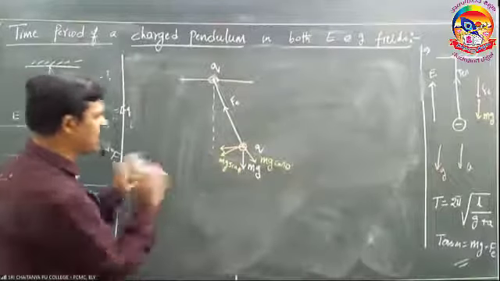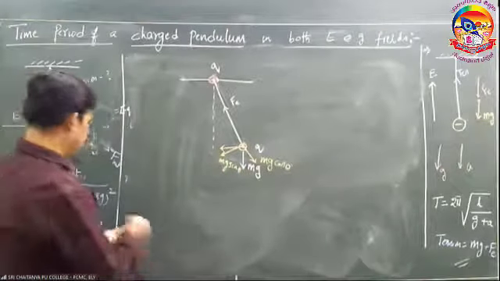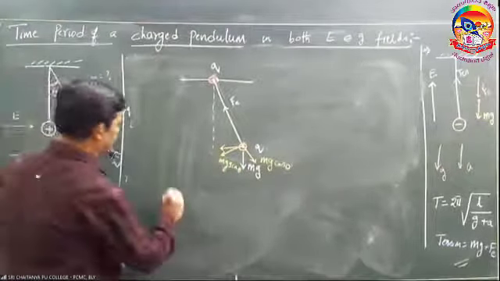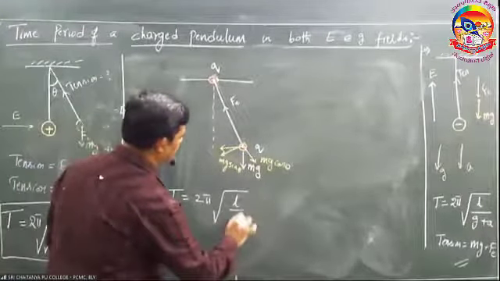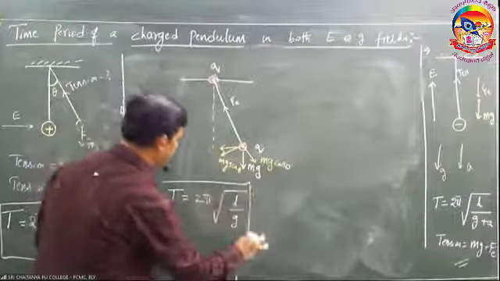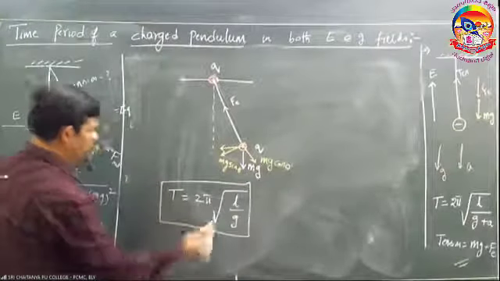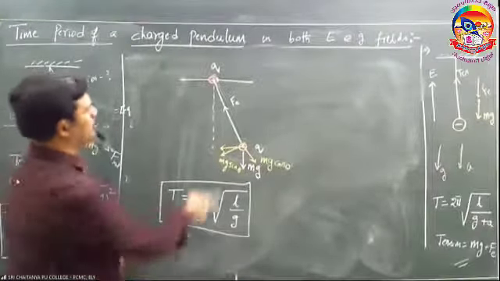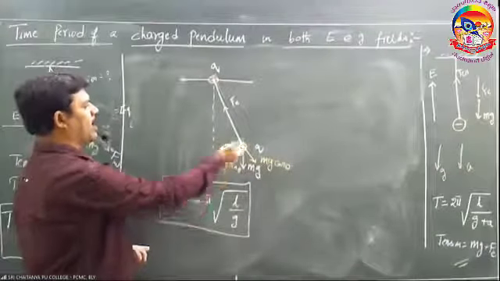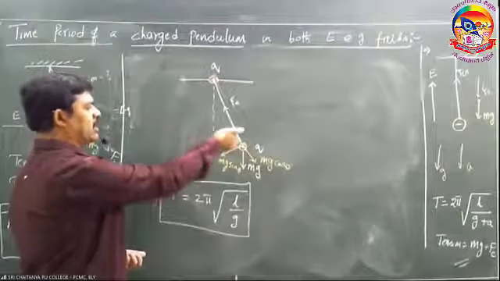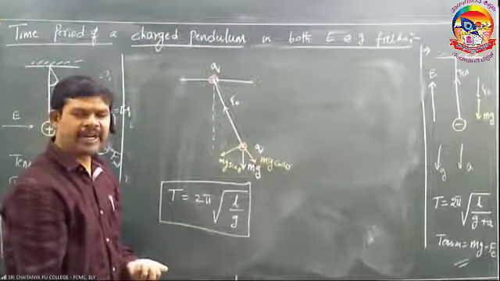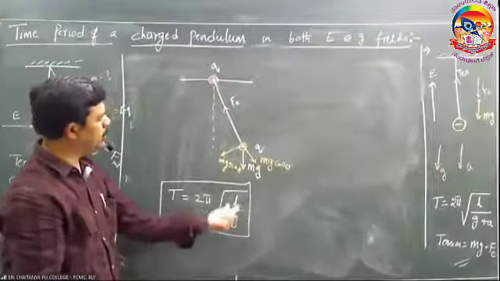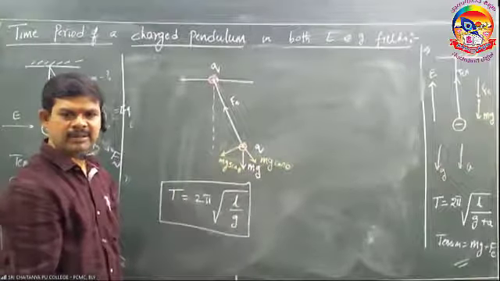So it won't act. So in this case, what is the time period? T is equal to 2 pi root L by g only. There is no effect of the electrostatic force, because the Fe component is not in this direction, right? Only the weight component: 2 pi root L by g.